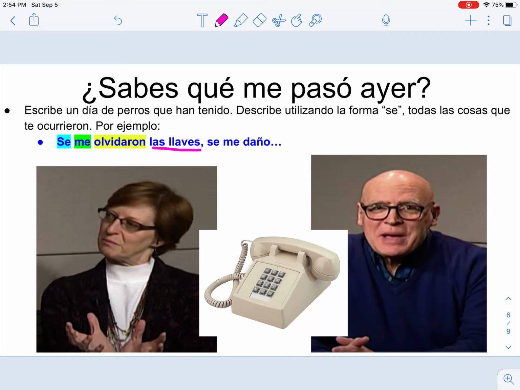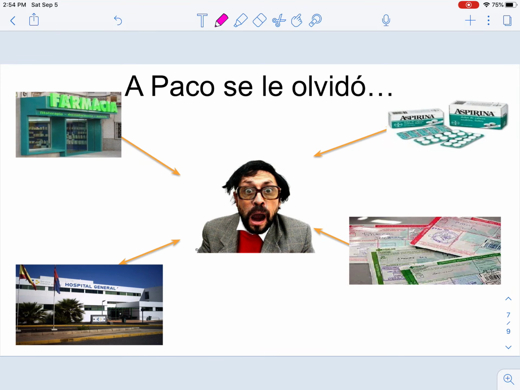And what about Professor Pancratz? Can you think of something that happened to him? Maybe his camera broke on him, God forbid, and he says, "se me rompió la cámara." So here "la cámara" is a singular noun, and so our verb agrees with that singular noun.